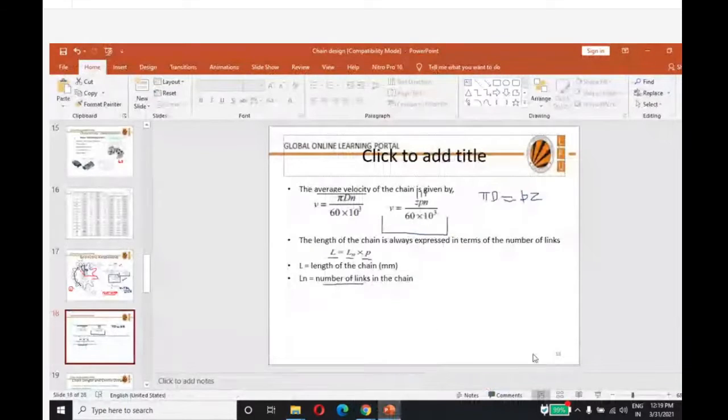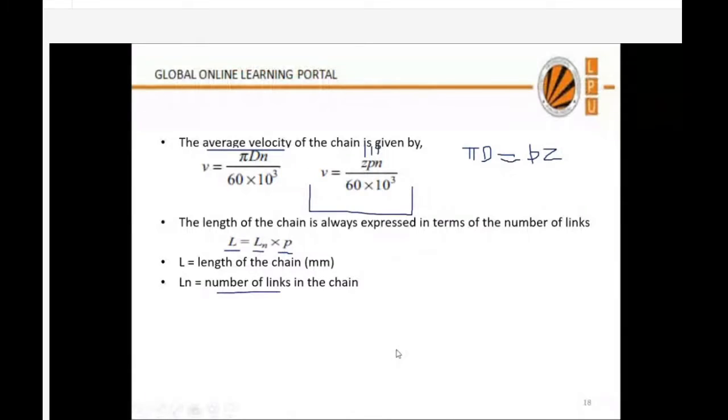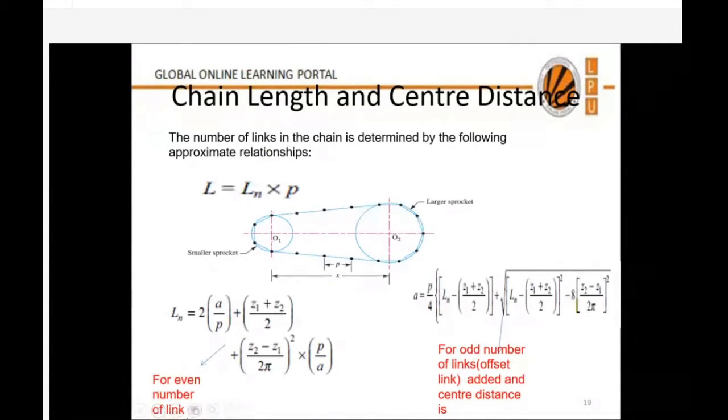Most of the students are saying it's clear. So how to find the number of links? There is a well-defined formula available in your data table. No need to remember it. The formula to calculate the number of links required in a chain is given by this relation: twice a by p, plus (z1 plus z2) by 2, plus ((z2 minus z1) upon 2π) whole square into p by a.